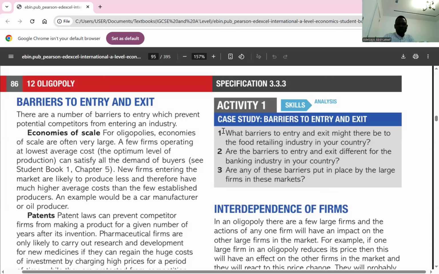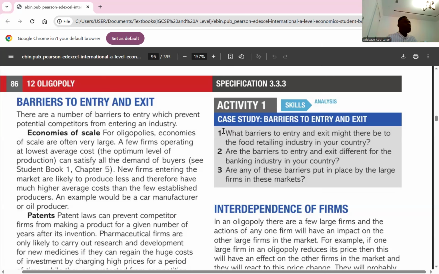As a result, whatever they produce is going to be small. Because they are producing less, they will be incurring more cost compared to those large firms that are established in an oligopolistic competition. So one of the reasons why there might be barriers to entry is economies of scale. I think economies of scale is clear here. The few large firms that dominate the industry produce on a larger scale.